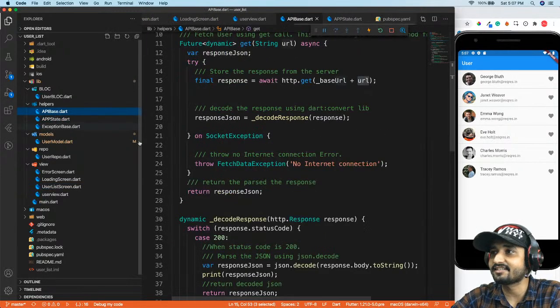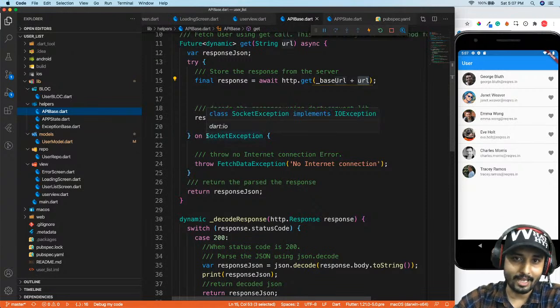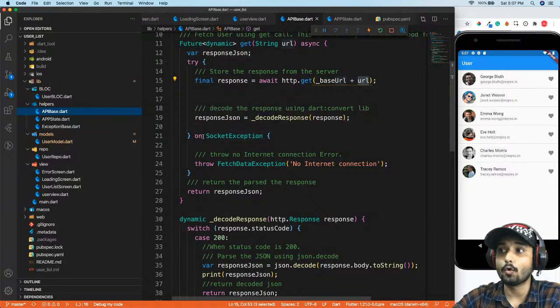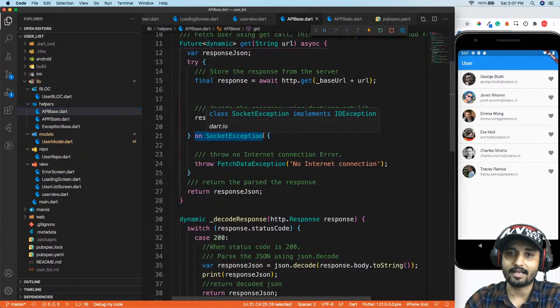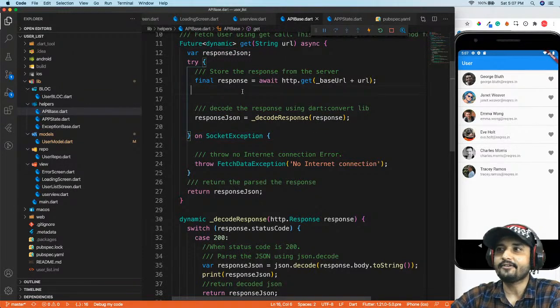If we have any exception other than socket exception, then of course it is not going to be caught, because the code only says that it will catch a socket exception. But I would say that apart from socket exception, you're not going to get any exception.